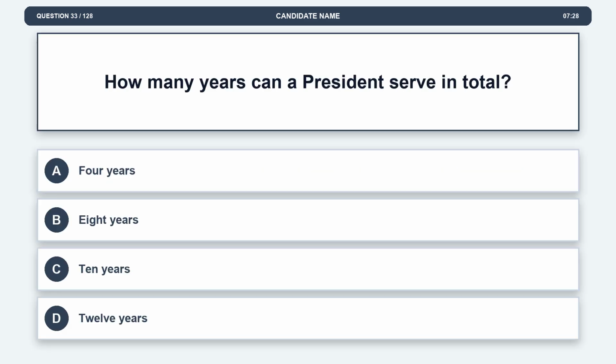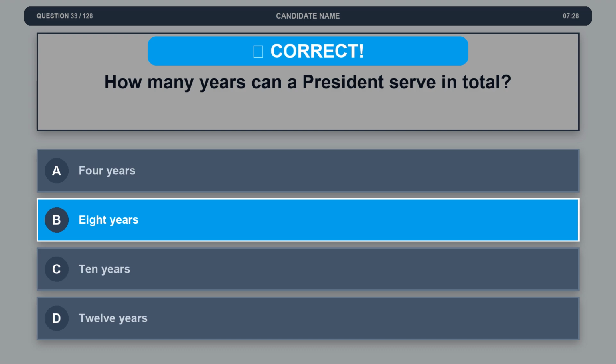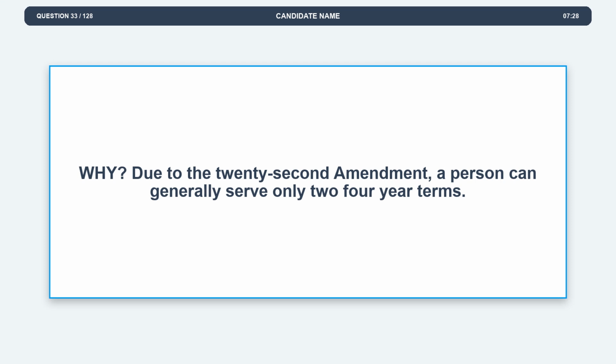Question 33. How many years can a president serve in total? Option A. 4 years. Option B. 8 years. Option C. 10 years. Option D. 12 years. The correct answer is option B. 8 years. Explanation. Due to the 22nd Amendment, a person can generally serve only 2 4-year terms.